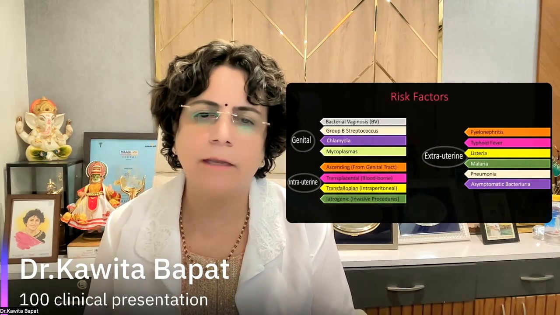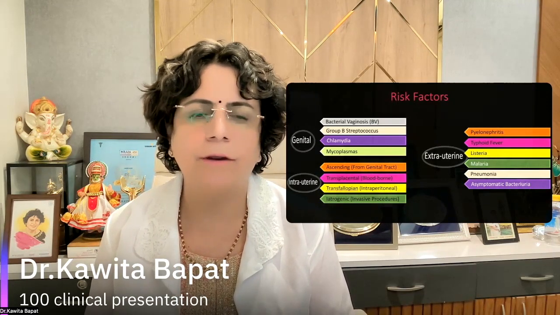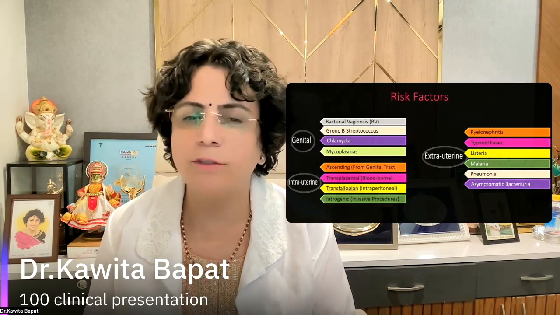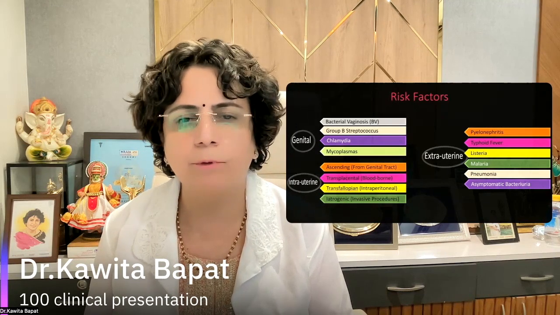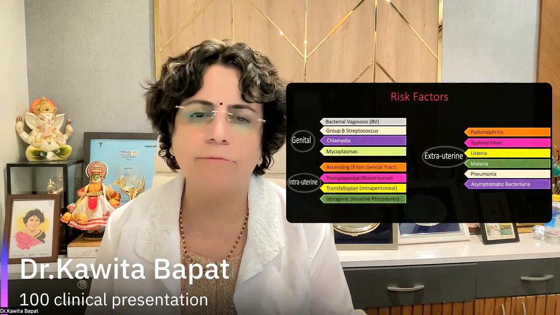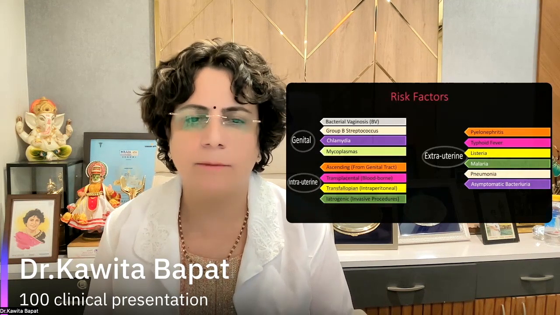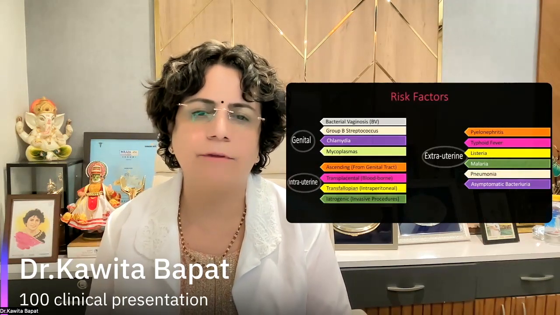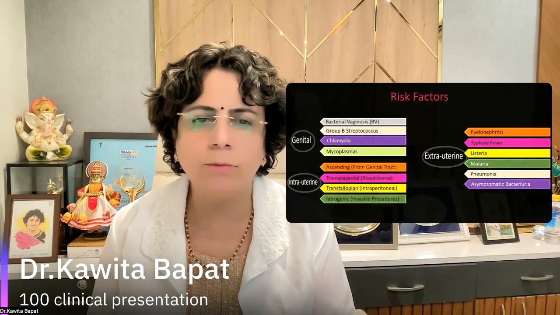Now, the risk factors, again, we divide into genital, intrauterine, and extrauterine. Genital can be bacterial vaginosis, group B streptococcus infections, chlamydial infections, or mycoplasma infections. Intrauterine is an ascending form of genital tract infection. They can lead to this thing.